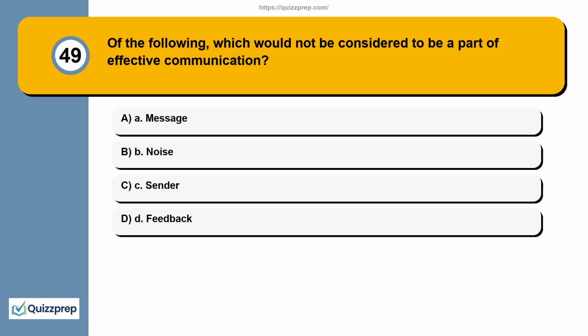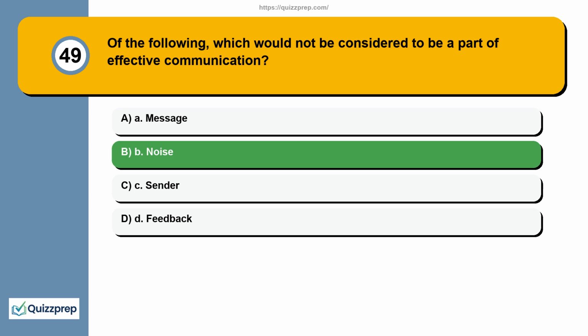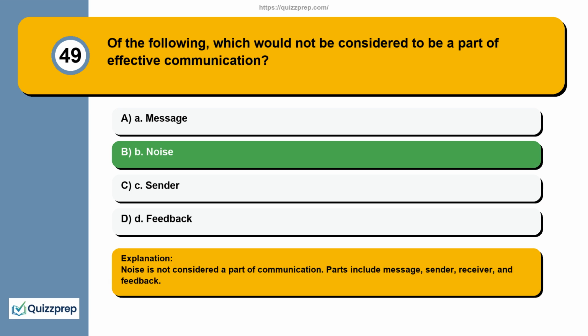Question 49. Of the following, which would not be considered to be a part of effective communication? A. Message. B. Noise. C. Sender. D. Feedback. Noise is not considered a part of communication. Parts include message, sender, receiver, and feedback.